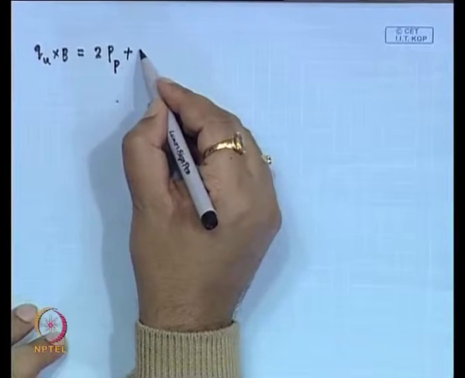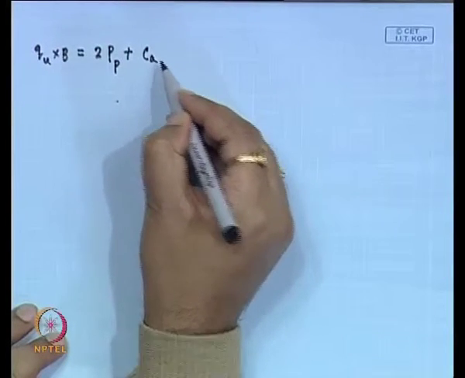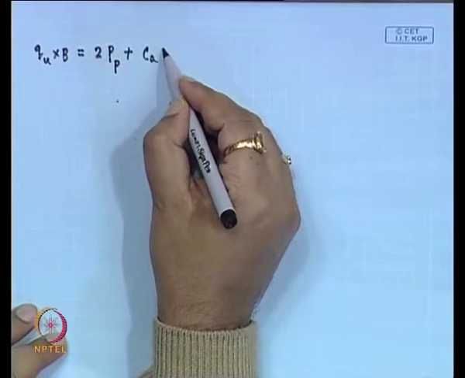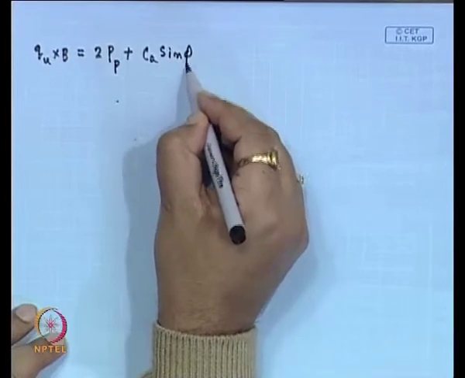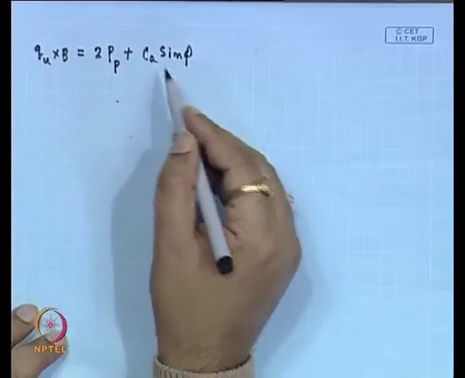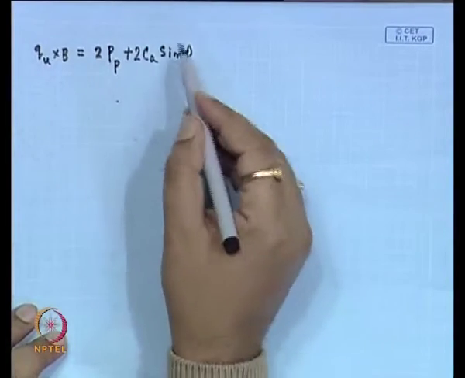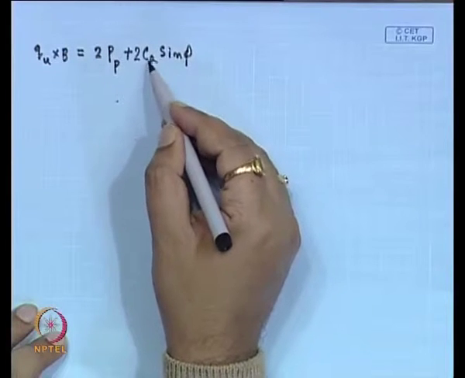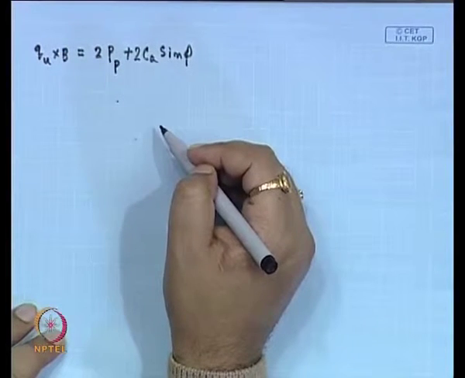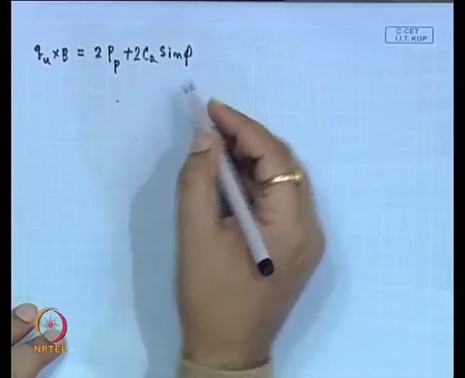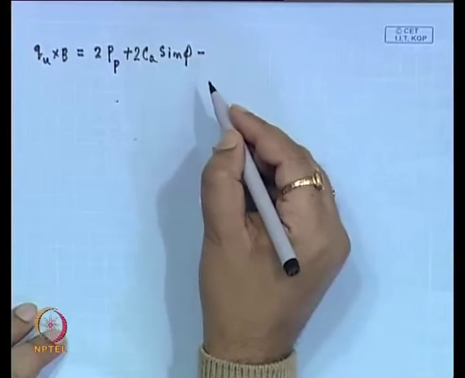plus C A, this adhesion in the vertical component, this is C A into sin phi, as it is acting in both the sides. So, this will be 2 into C A into sin phi, sin phi is multiplied with this C A to get the vertical components. Then this weight of this wedge that is acting.